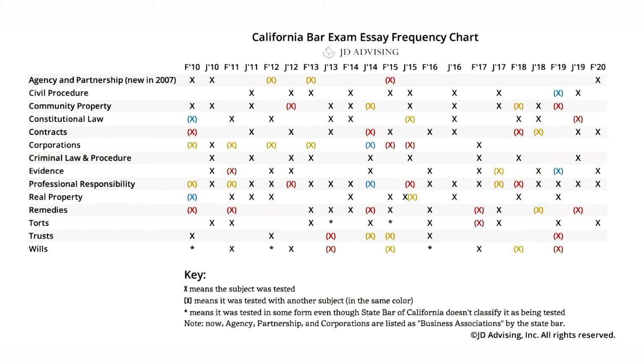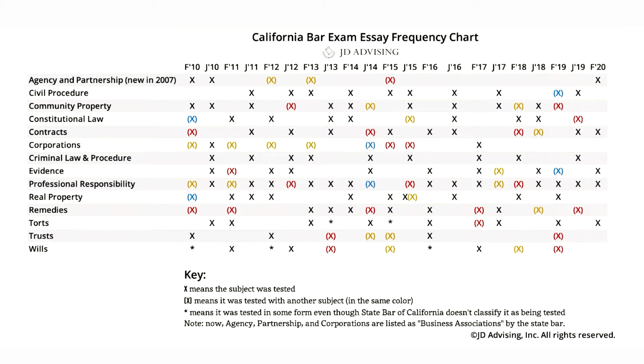So there's only 5 essays on the bar exam. Prior to 2017, there were 6. So if you're looking at a previous administration and wondering why there are so many X's, it's because California used to include 6 essays and now they include 5.